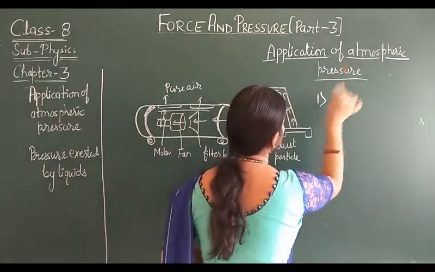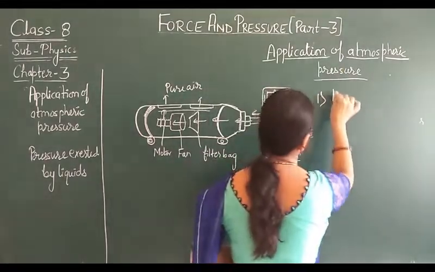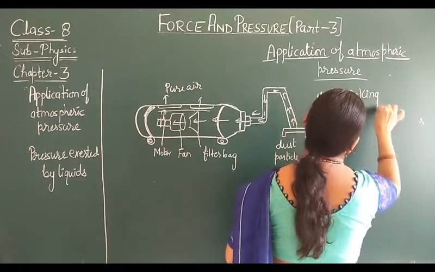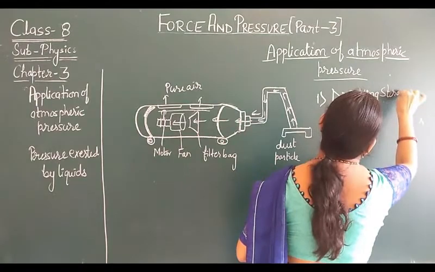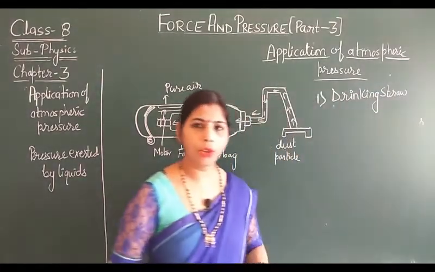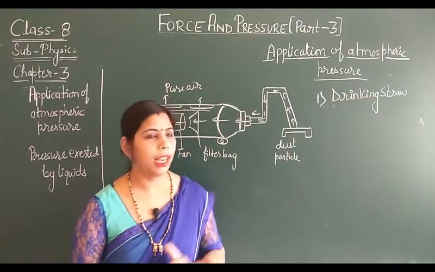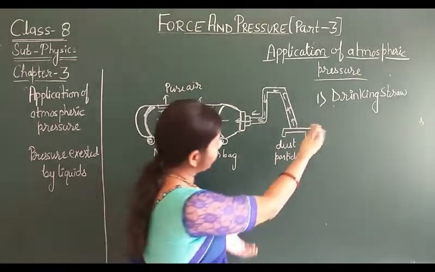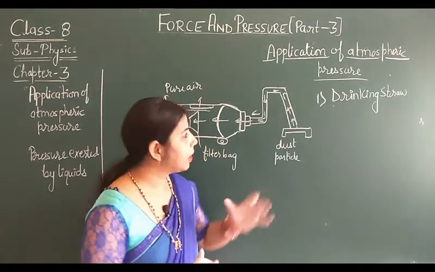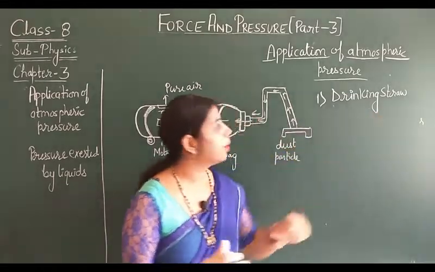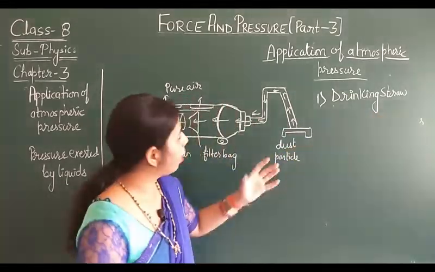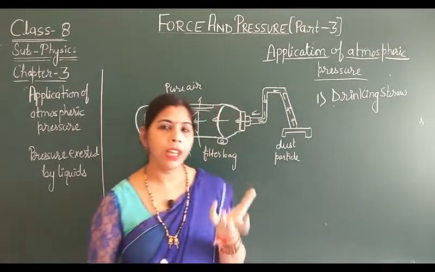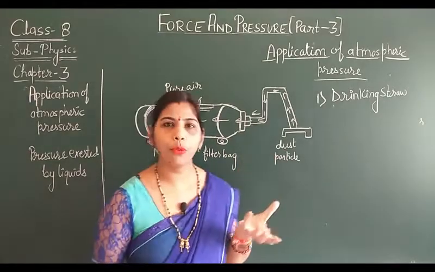So first is the drinking straw. The drinking straw you already use in your daily life. When you are using the drinking straw, you easily suck the juice with the straw, but this drinking straw works on the principle of atmospheric pressure. Now how does this work on the principle of atmospheric pressure? What happens when the air is sucked out from the straw?